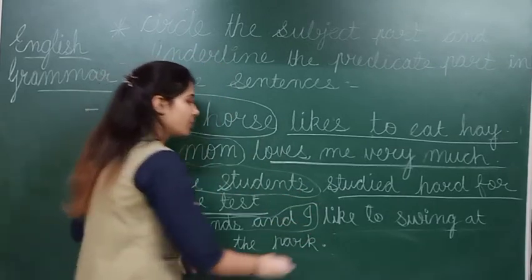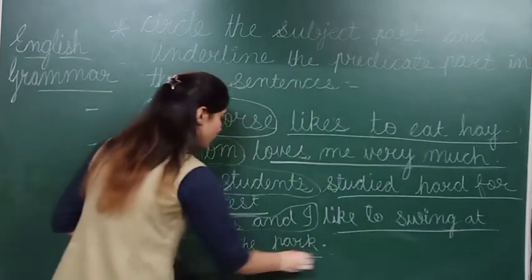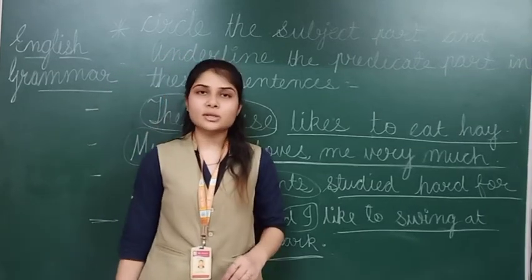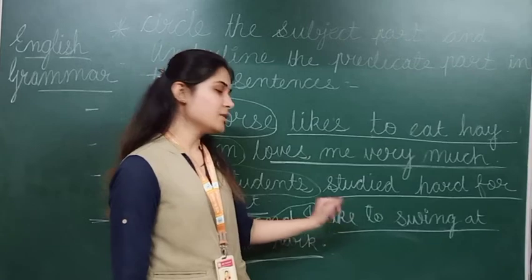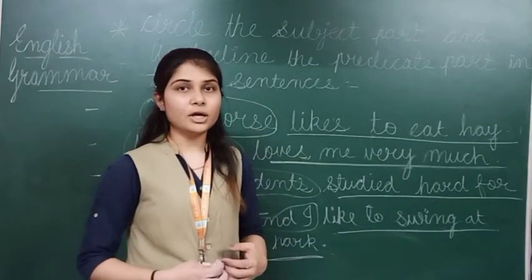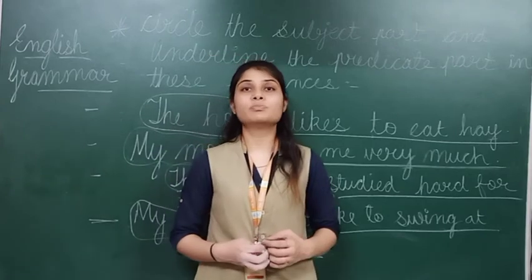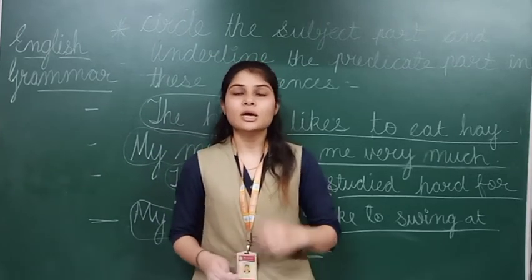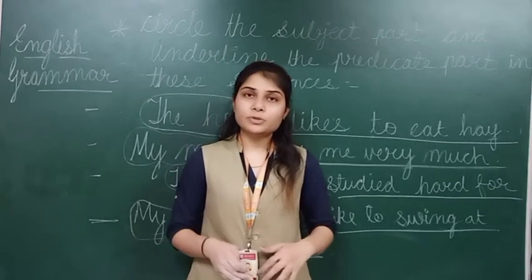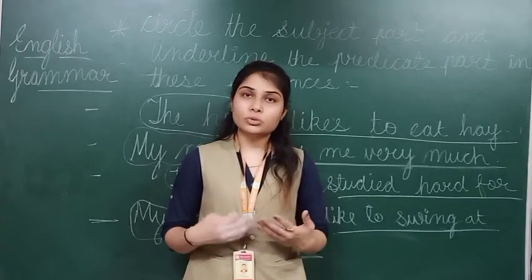Like to swim at the park. Here also you can see I am sharing the information that we like to swim at the park. So like is our verb in this sentence. So in this exercise we have learned to recognize both of the parts in one sentence, subject as well as predicate. Okay? So in this chapter you are going to learn more exercises.